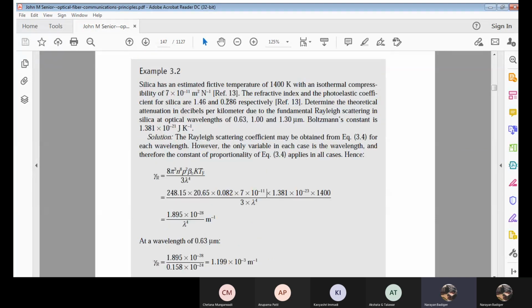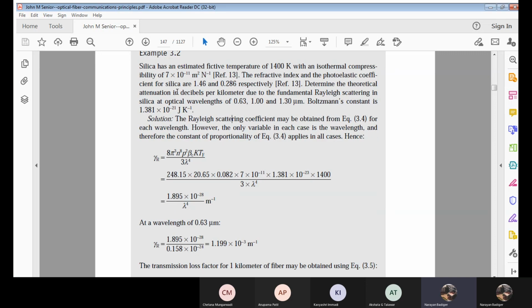Lambda is not given here; you can read the problem statement. The operating wavelength is not given. From this, I need to calculate lambda raised to 4 for different values of lambda.